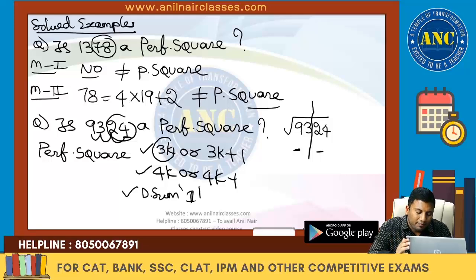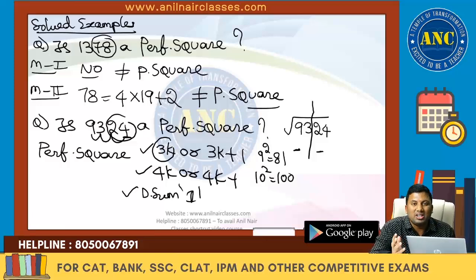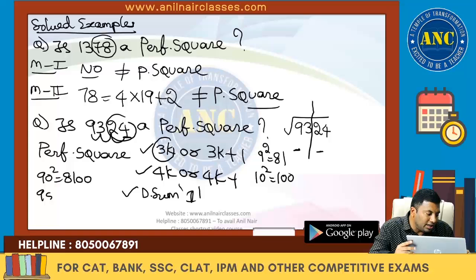Now see here. 93 lies between which numbers? 9 square is 81, 10 square is 100. So it is around 90 plus something. 90 square is 8100. 95 square is 9025.